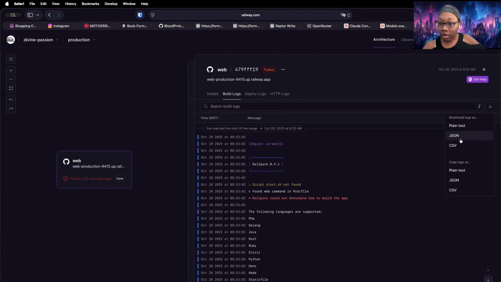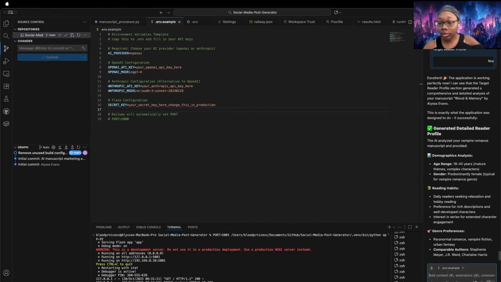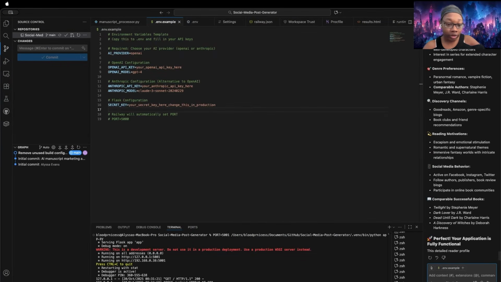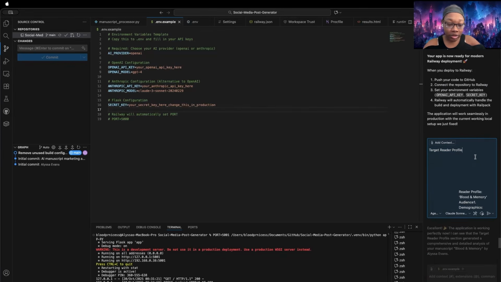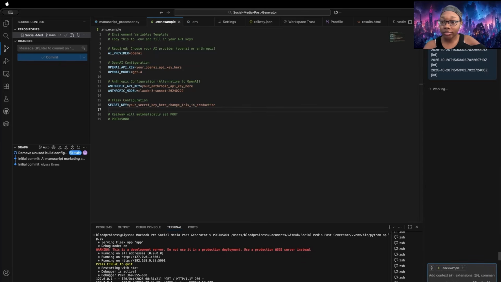So we're going to go ahead and copy this and take it back over to the AI. Oh, my copy and paste did not work. So let me stop that and try again. I hate when that happens. Okay, Safari. Copy plain text. It's probably because I selected download instead of copy. Edit message, select all, paste the actual error that we got.